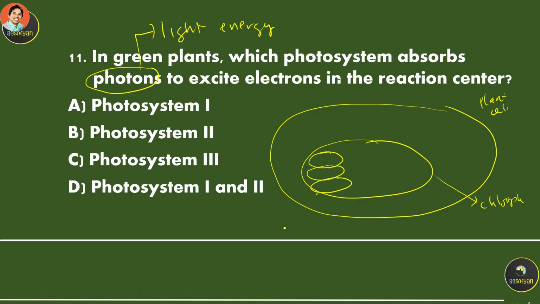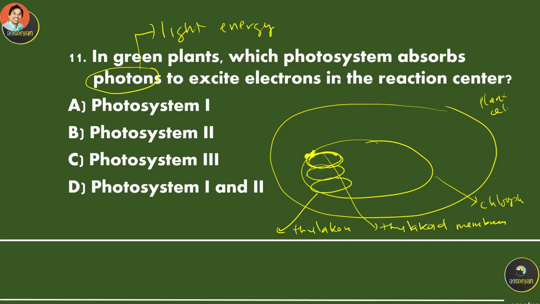Each of this is called a thylakoid, and the thylakoid has a membrane. It's called a thylakoid membrane.